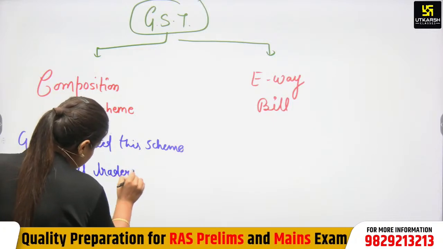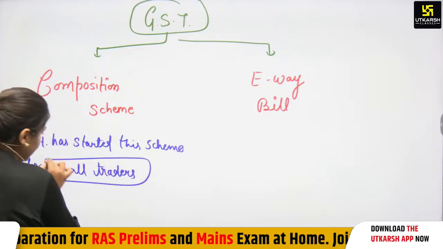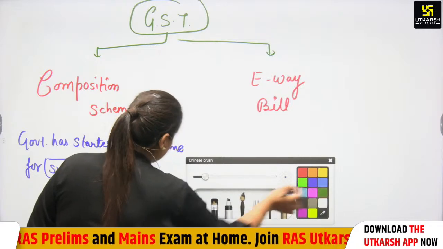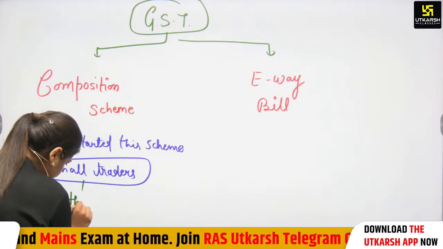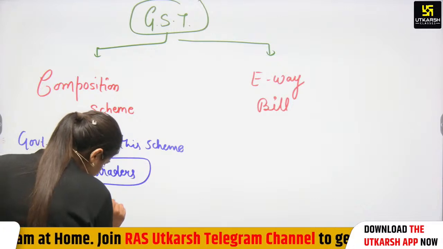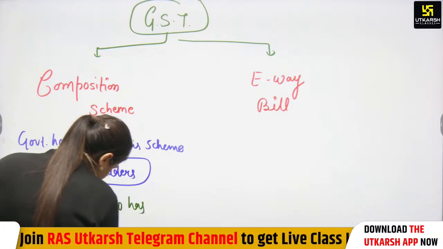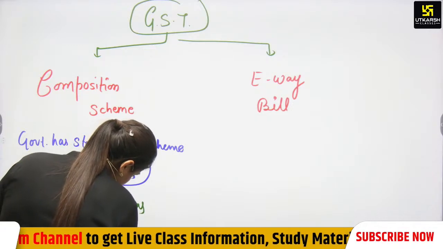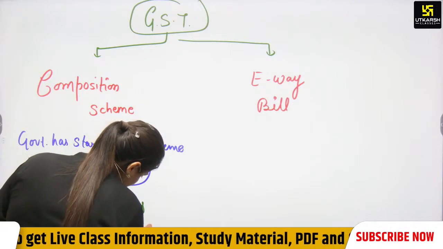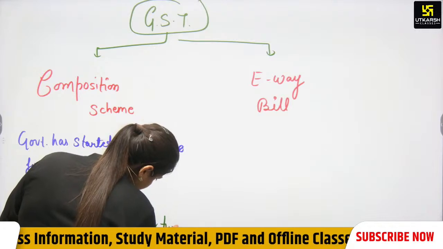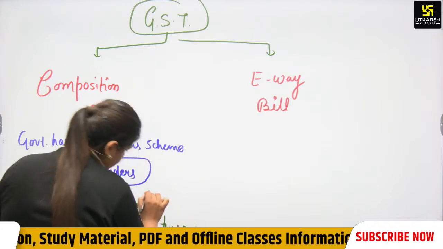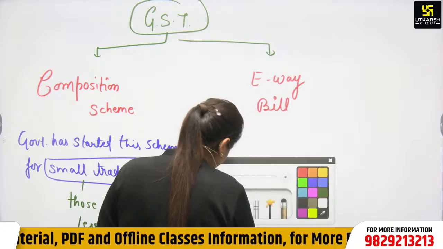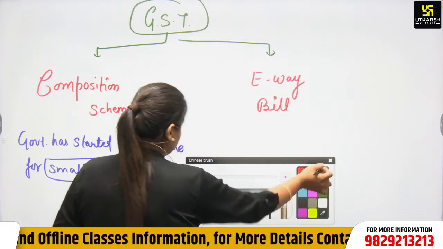And who are the small traders? Small traders are those who have less than 1.5 crore turnover. They don't have to file 3 returns in a month. So what is the benefit?